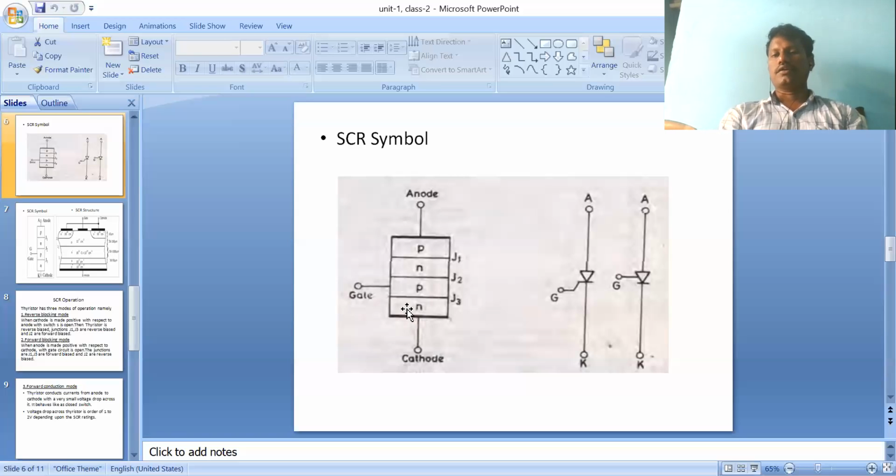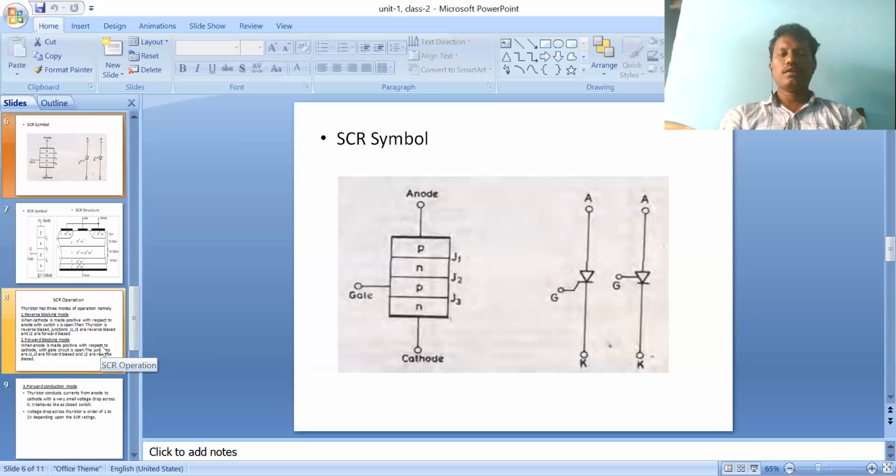That's why the gate terminal is connected near the P layer only, not the N layer. The majority carriers of the P material are holes, and these holes are attracted by the electrons of the N layer. That is the process of charge carriers, which is called current flowing from P to N. It happens only by giving the gate signal near the P layer, and that is the reason the gate is connected near the P layer only.